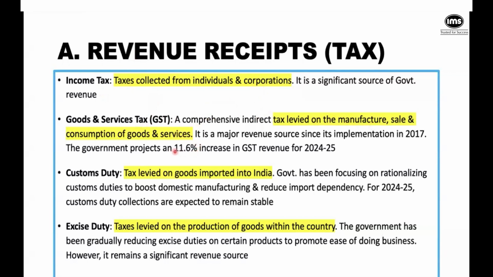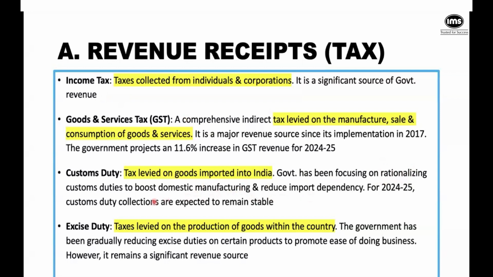Okay, even the government's income tax collections have been very high. There's been a 13% increase in the income tax collection that the government has received, and that is the reason why it has got a healthier fiscal deficit. Then, of course, customs duties are levied on goods that are imported to India. And then, although the government is trying to have better relations and better international trade, and it wants to boost domestic manufacturing and reduce import dependency, it has to balance all its political ambitions also, right? It's international diplomacy as well. But basically, the customs duty collections are expected to be stable.